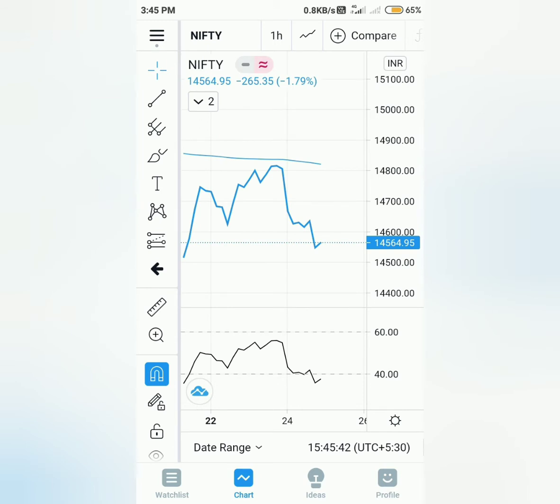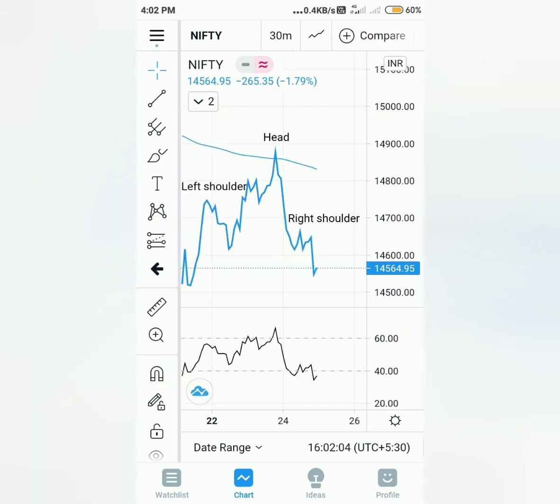So now let's analyze the hourly chart, and as you can see there is a double top pattern and the breakdown happened today below 14,600. We had a similar pattern in the last expiry and we saw a good fall coming after that. So this time too I am expecting a good fall and the target comes around 14,475. So this is the second negative sign for tomorrow's expiry, and that's a breakdown from double top pattern on the hourly chart.